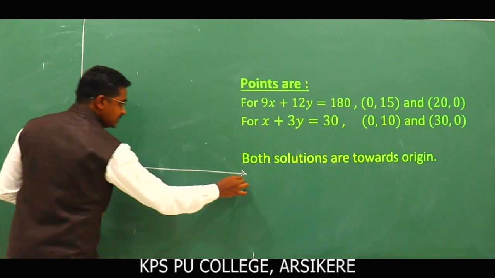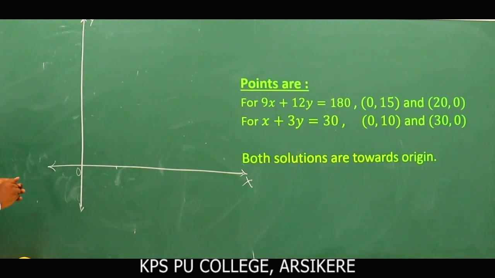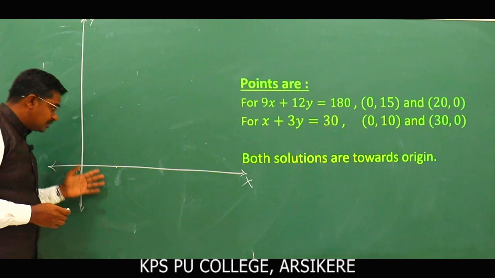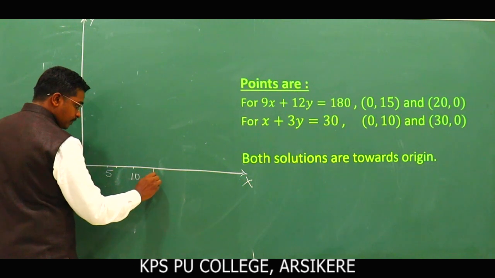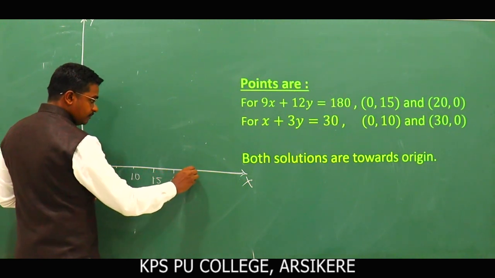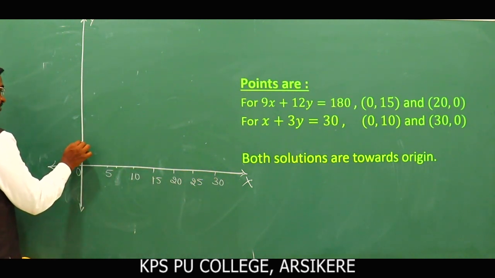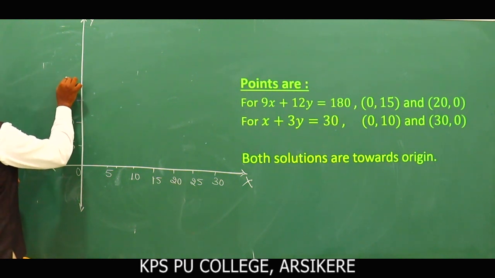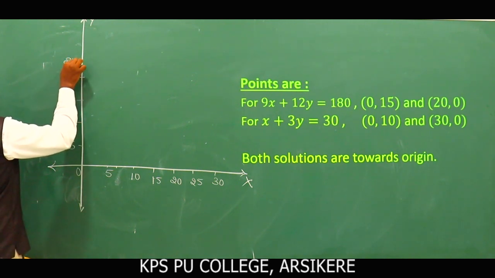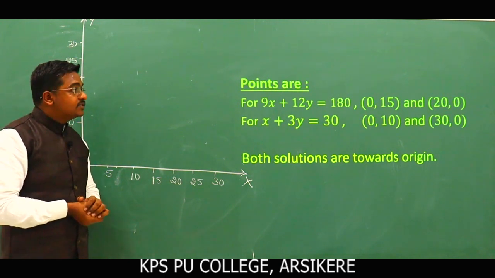I will take the x axis here and the origin here. This will be the y axis. I will take the scale as 1 centimeter equal to 5 units along the x axis as well as the y axis. So here the points are 5, 10, 15, 20, 25 and 30. Similarly along the y axis we take the same: 5, 10, 15, 20, 25 and 30.